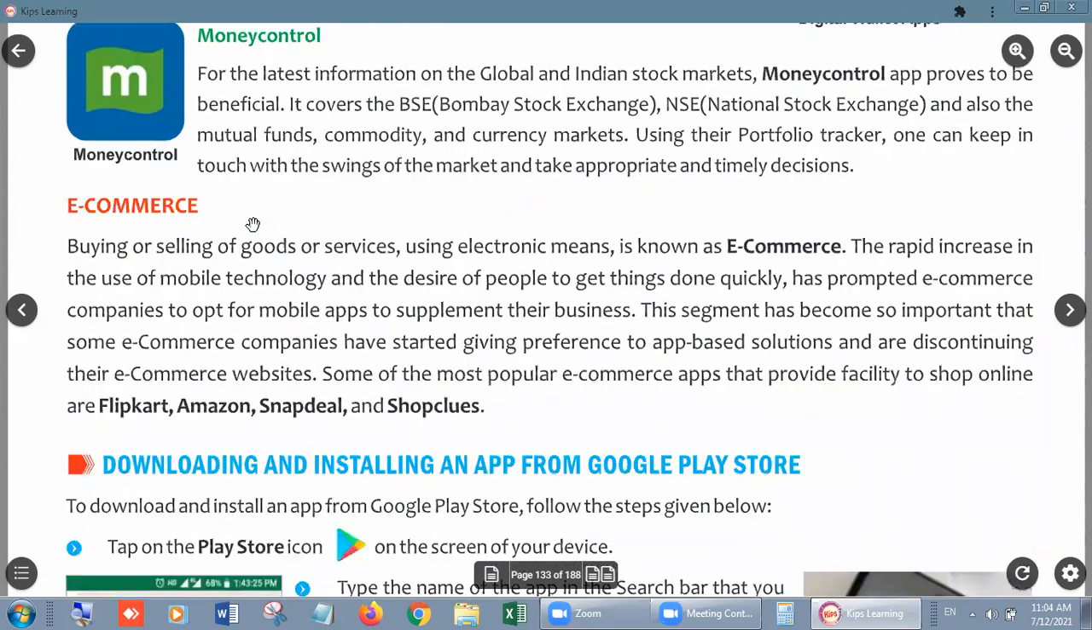Okay, and last but not the least, it is e-commerce. Buying or selling of goods or services using electronic means is e-commerce. Suppose you want to purchase any product, or you want to sell your old product or new product, in both ways, right? You can use e-commerce apps. These are just like Flipkart, Amazon, Snapdeal, or Shopclues, right? There are so many more apps.